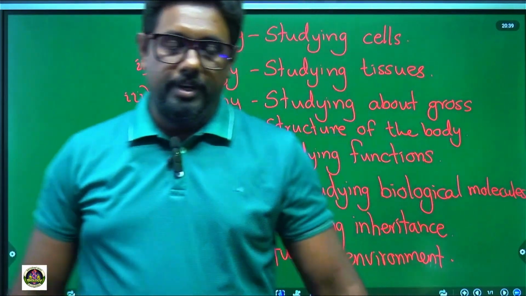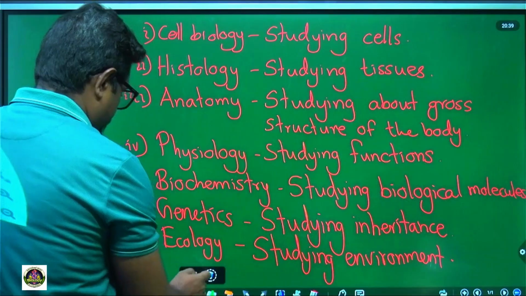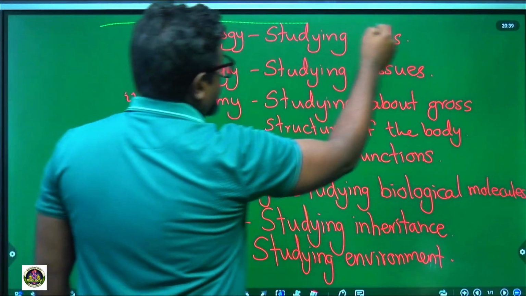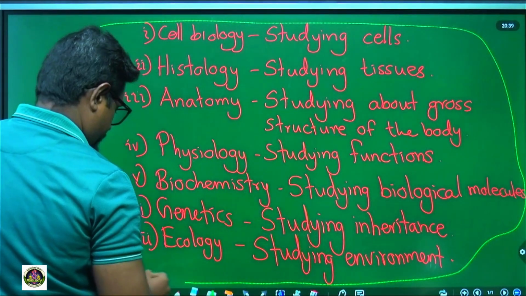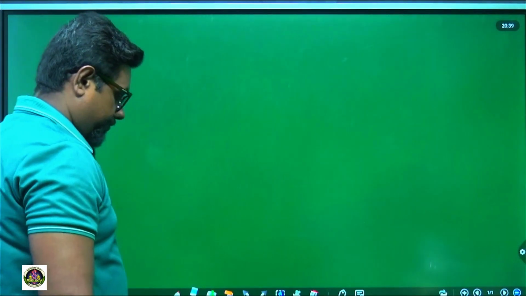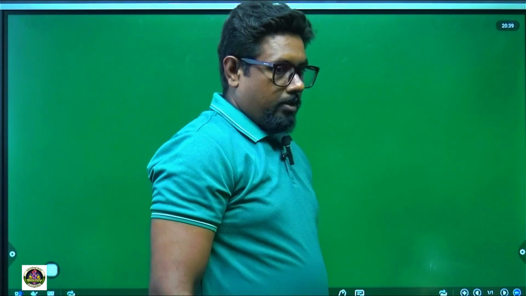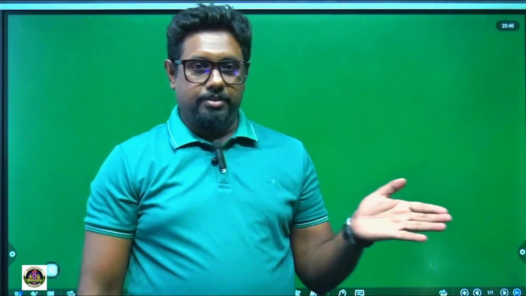Okay, let's discuss the rest of the lesson. Up to this, we discussed some kind of introduction to the lesson.